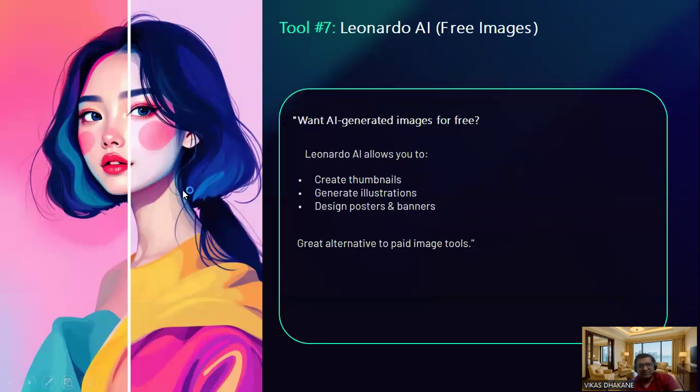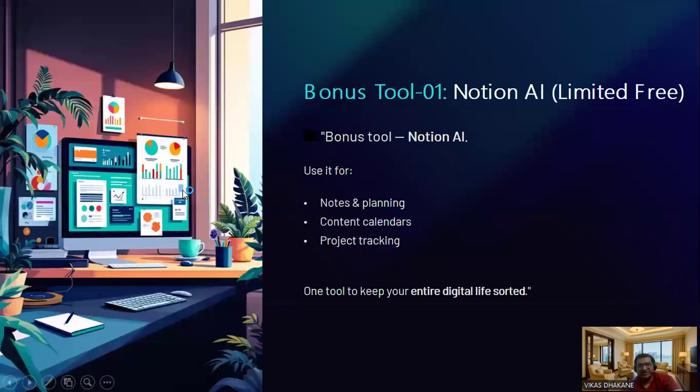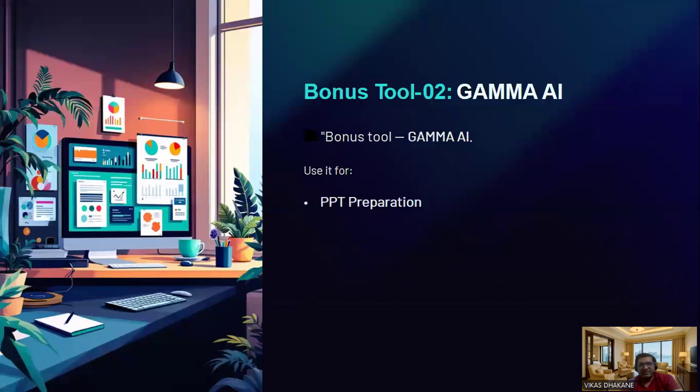And then we also studied two bonus tools. One is Notion AI, and another is Gamma AI. Okay. So I hope, friends, you have got the idea of which tools are there in the market which you can use freely. So regarding the details of these tools, I will be making videos in the coming series.